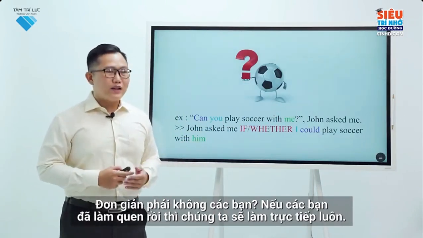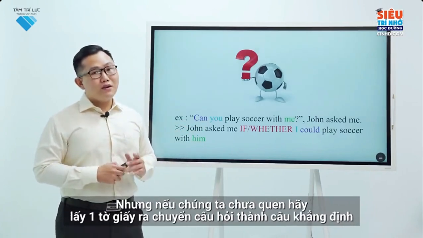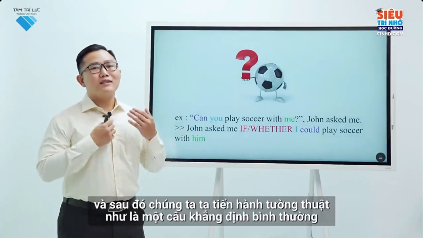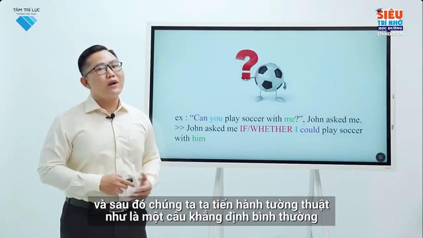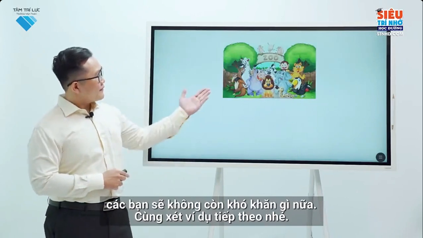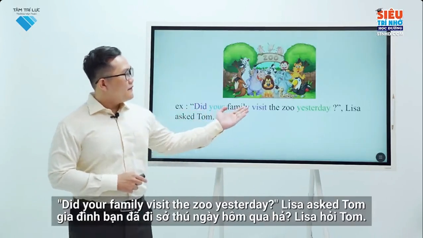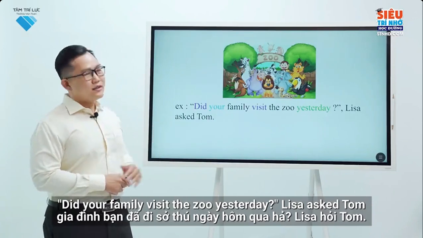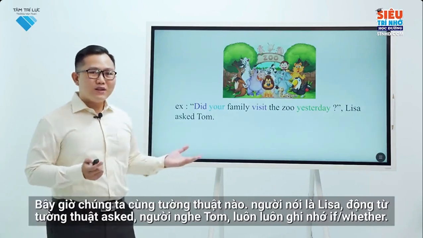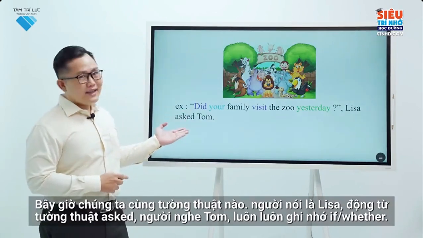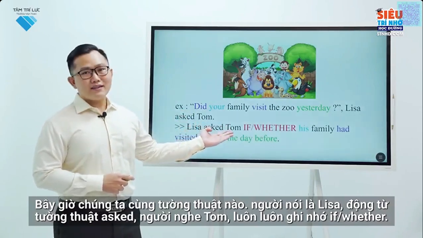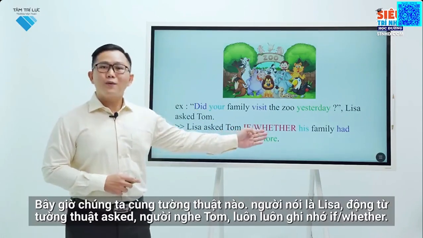If you have been familiar with it, now we will do it directly. But if we are not used to it, let's take a piece of paper, turn the question into an affirmative sentence, and then we proceed to report it as a normal affirmation. You will no longer have difficulty. Let's look at the next example. Did your family visit the zoo yesterday? Lisa asked Tom. Now let's report. The speaker is Lisa. Reporting verb, asked. Listener, Tom. Always remember if or whether.